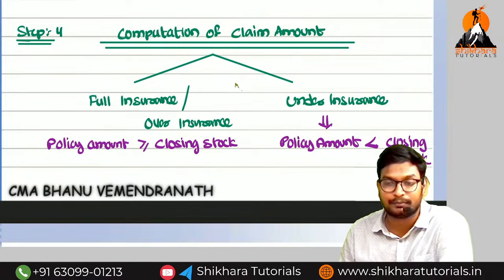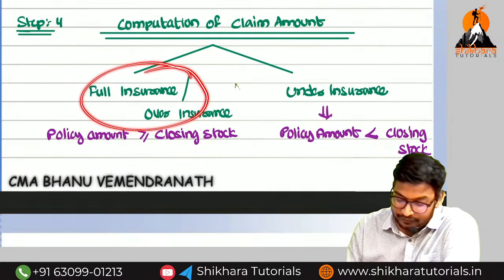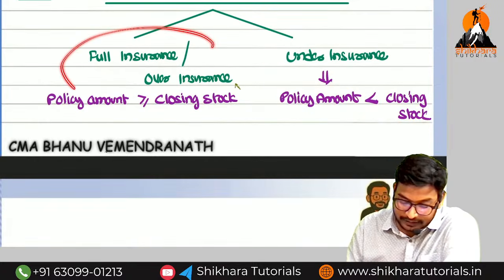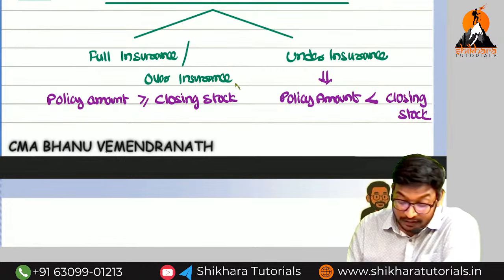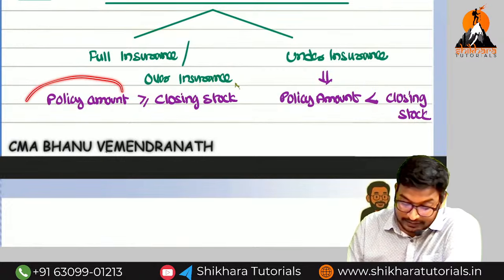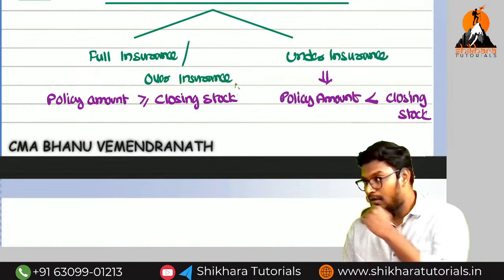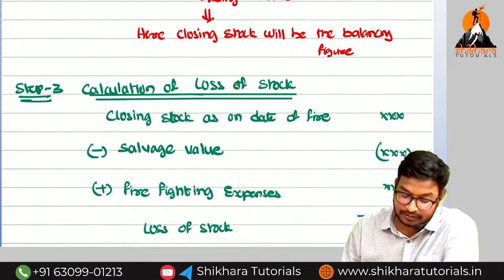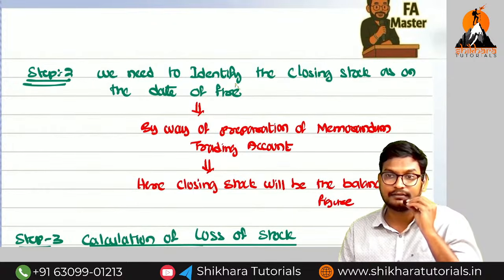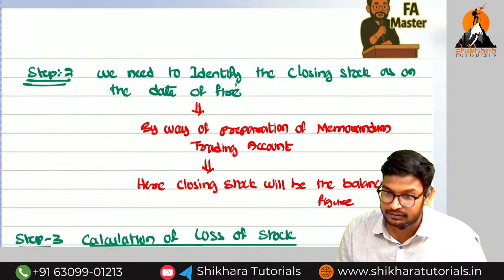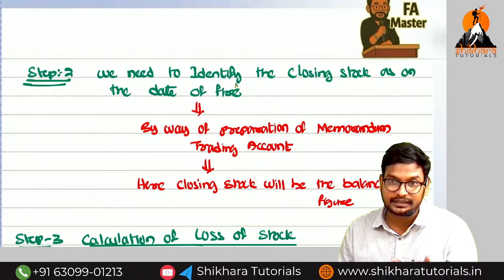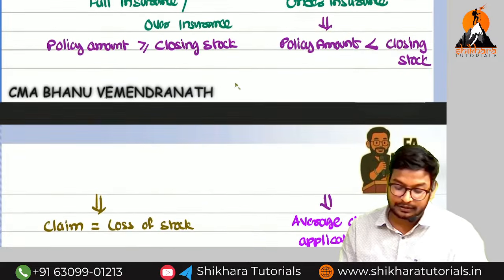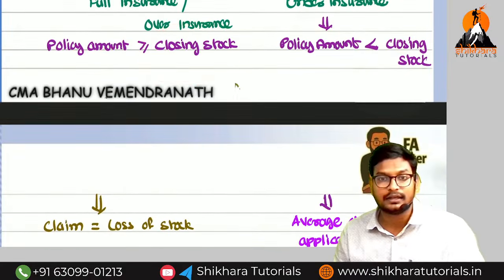How are we going to get the claim amount? We have two types of insurance: under insurance, and over insurance or full insurance. In the case of under insurance, or in the case of full insurance or over insurance, the policy value we need to compare with which one? The policy value we need to compare with the closing stock. Why do we compare with the closing stock? Because we take the policy value on the available amount of the closing stock. For example, if you see the previous year closing stock, on that only you will take the policy amount. For that reason we need to compare with the closing stock. We should not compare with the loss of stock.